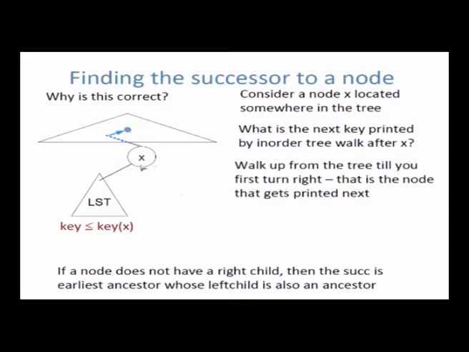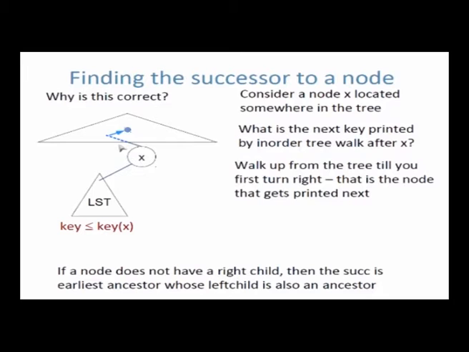What is the next node after this node printed in the in-order tree walk? You know basically that when there is a right child, all the nodes in the right subtree will be printed, so you know that you will go there. But if there is no right child, then what will the in-order tree walk do? It has finished printing this node, there is no right child, so it will return. In an in-order tree walk you visit the left child, you visit the node, you visit the right child, right?